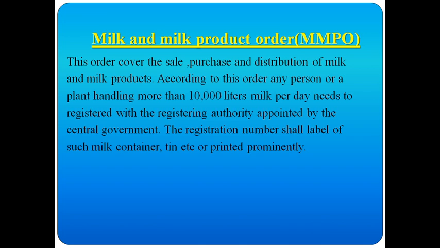So any person or plant handling more than 10,000 liters of milk per day, whether selling, purchasing or processing, needs to register with the registering authority appointed by the central government. The registration number shall be printed permanently on the label of such milk containers, tins, etc.